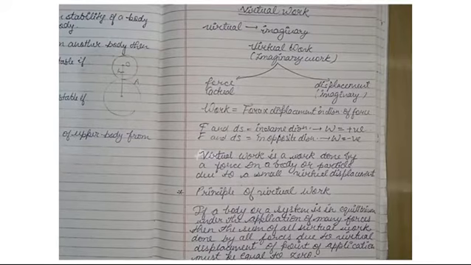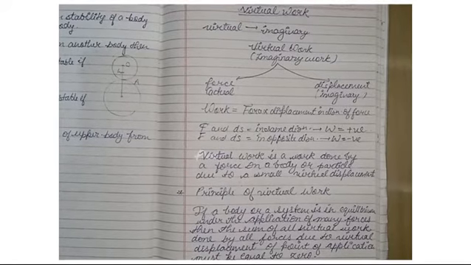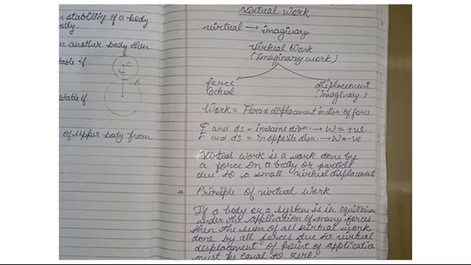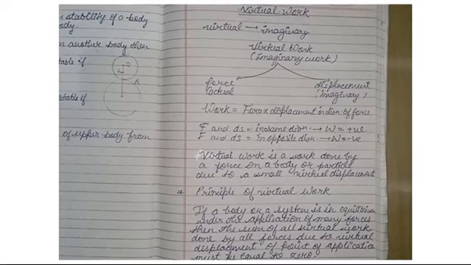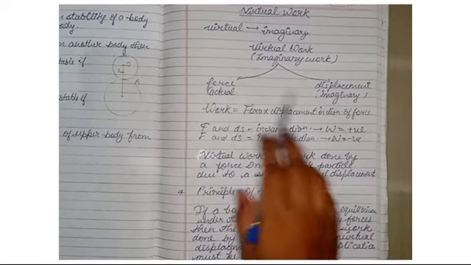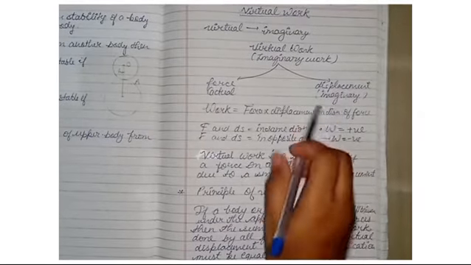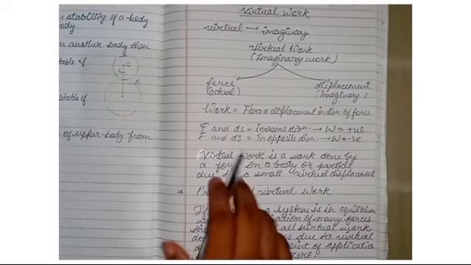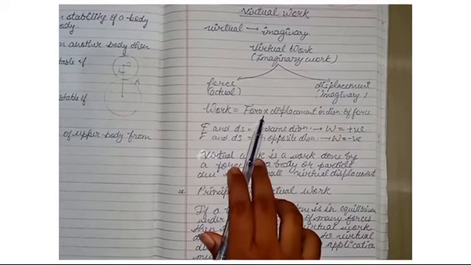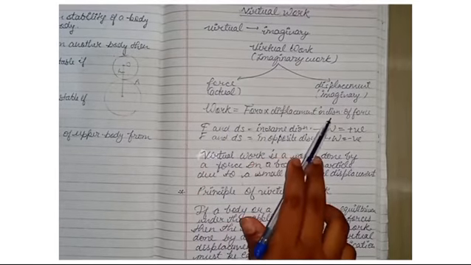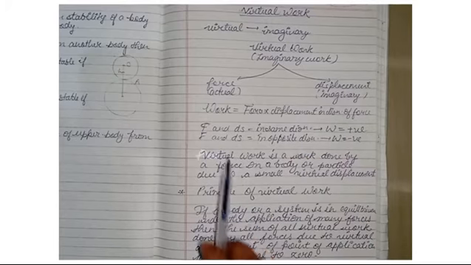Virtual work. What is virtual? Virtual means imaginary. So virtual work means imaginary work. So the formula of work is force into displacement. In case of virtual work, the force is actual and displacement is imaginary. That is, work is equal to force into displacement in the direction of force.